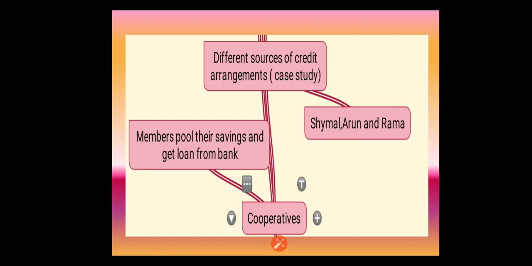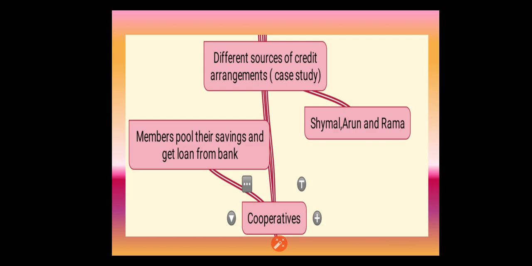The members of the cooperative will pool their savings in certain areas, and they will keep these savings as collateral in the bank and get a loan. The members will divide the loan among themselves and repay the loan, then they will be ready for the next round of loan.